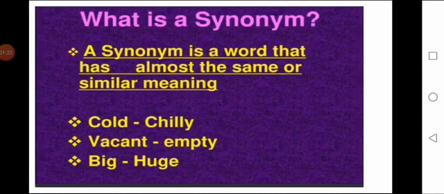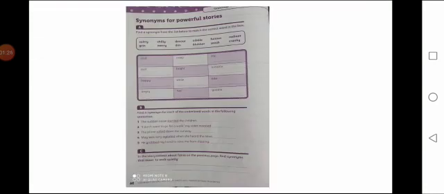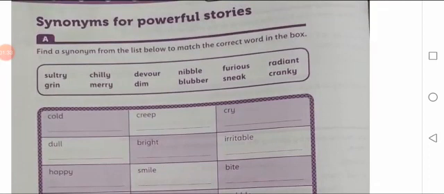Now come on, next one. Open your book, workbook page number 46. Write down the date and day on the top of the page, and write classwork also. Synonyms for powerful stories. Part A. Find a synonym from the list below to match the correct word in the box. Now, in the box, words are given. They are synonyms of the words which are given in the box below. So, you have to match them.